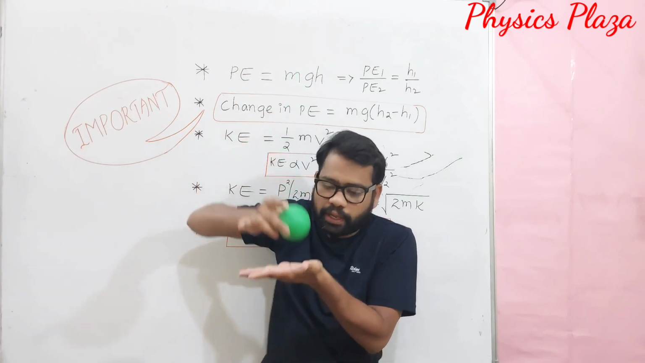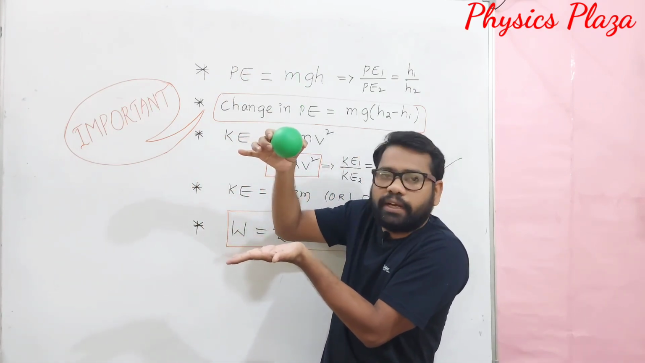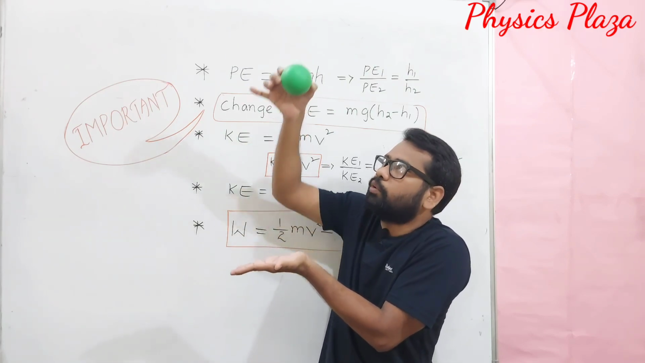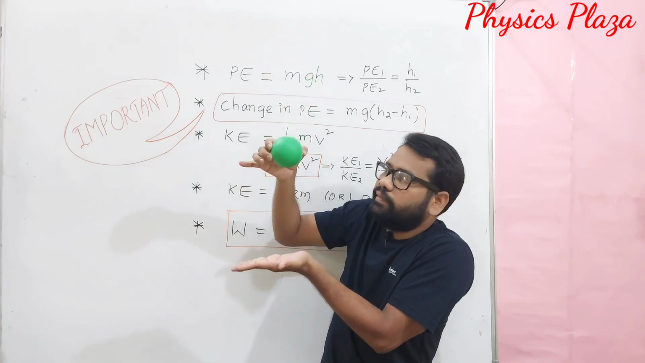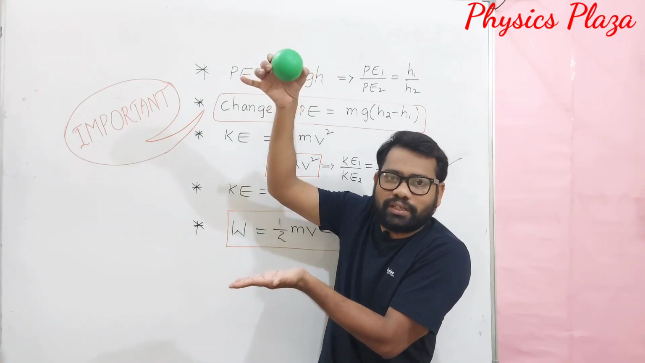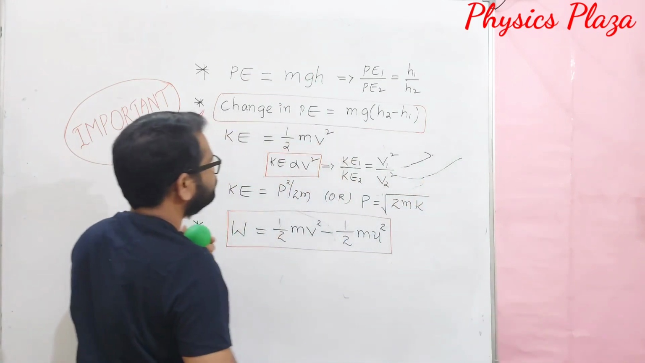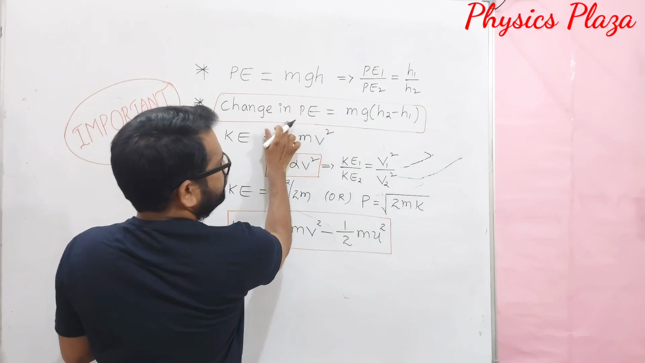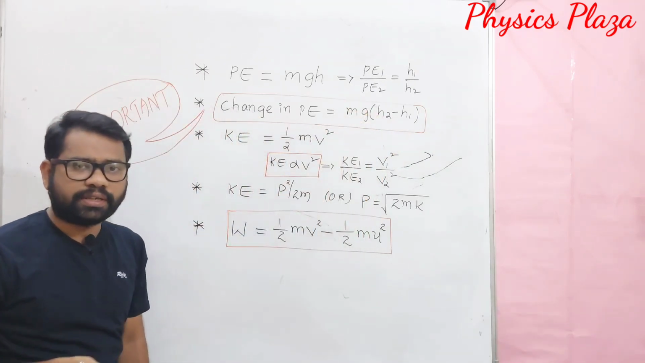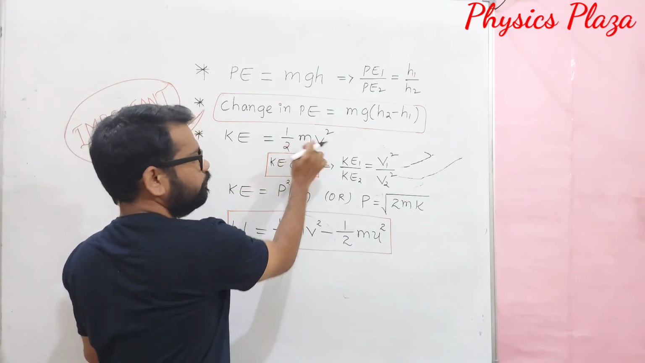Already it has a potential energy because it is placed at a certain height above the Earth's surface. From H1, again it is taken to some more height, H2. So there will be a change, an increase in potential energy. How can we calculate that change in potential energy? Change in potential energy is equal to mg into (H2 minus H1). Next, kinetic energy is half mv square.